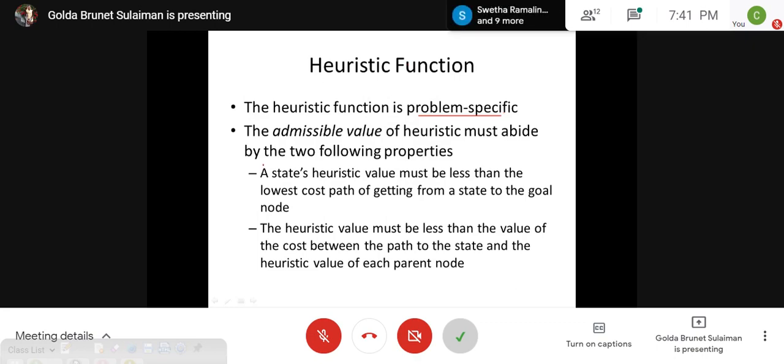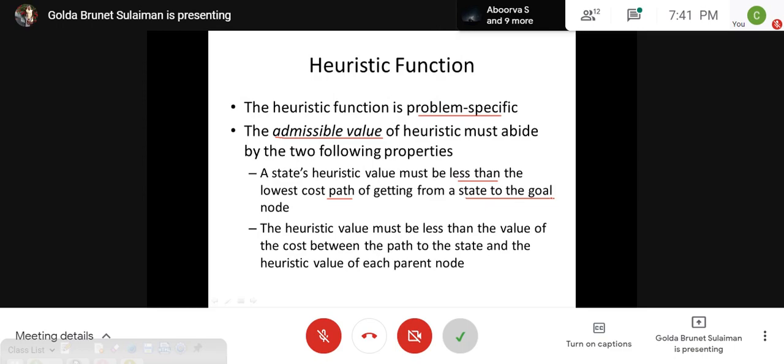And there is something called an admissible value for the heuristic function, and this has to satisfy two properties. One is that the state's heuristic value must be less than the lowest cost of the path from the start state to the goal state. So the cost of this should be less than this one.